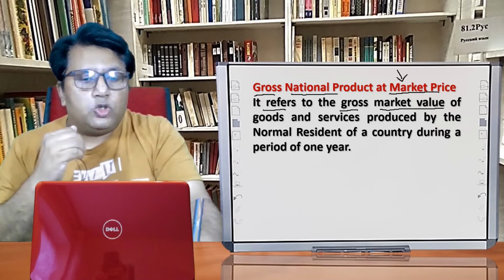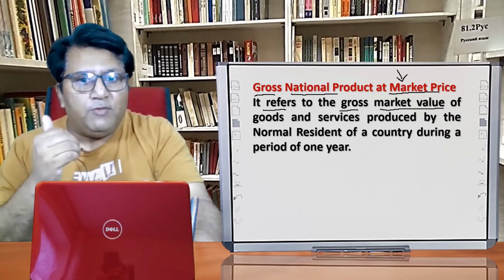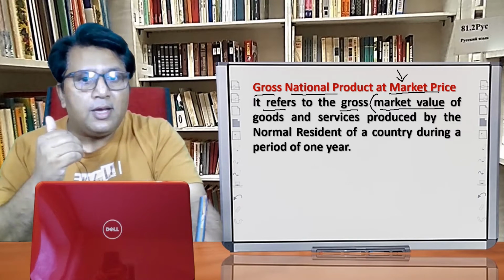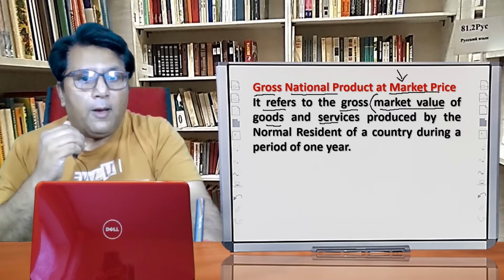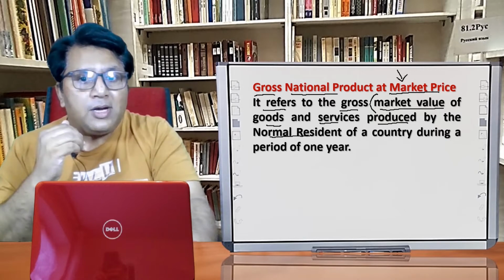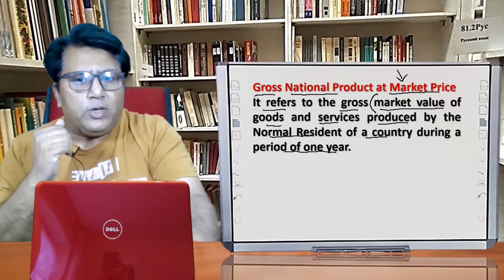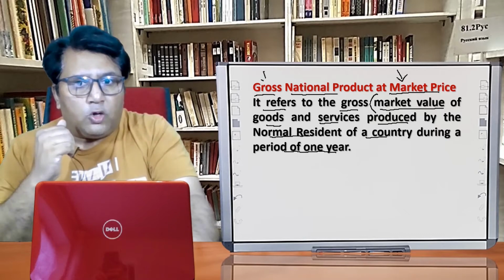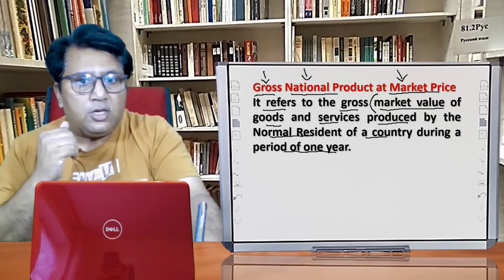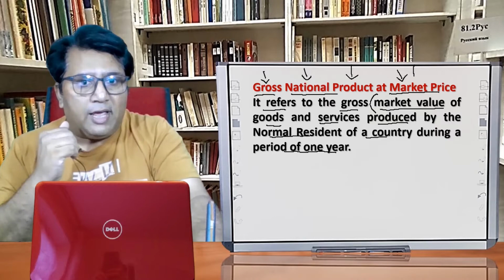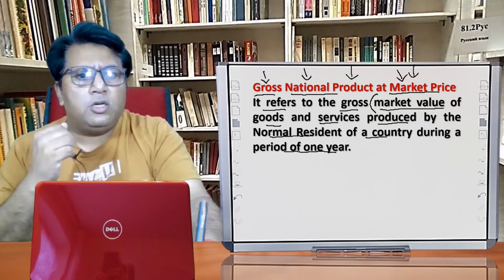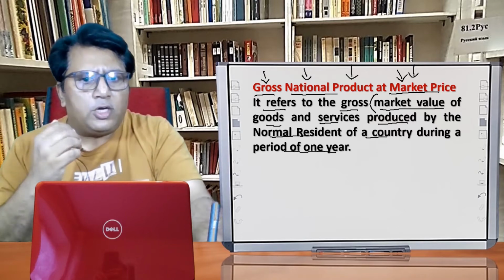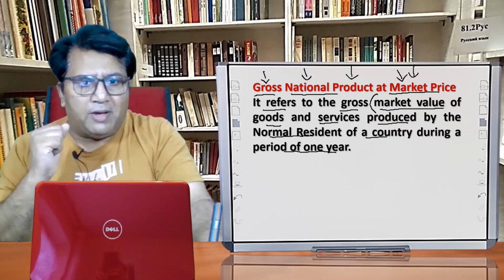Whenever we talk about market price, we have to consider the market value of goods and services produced by the normal resident of a country during a period of 1 year. Clear? So here we have gross, national, product, and market price. Let us discuss the meaning of each one by one.